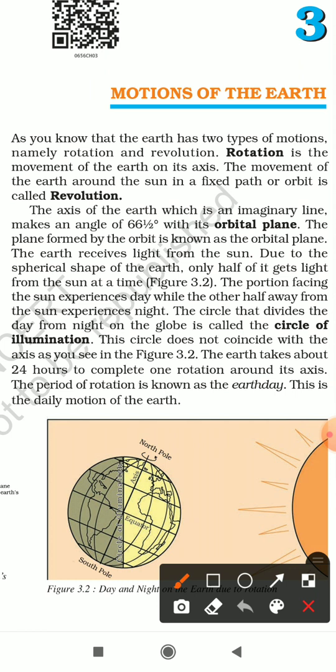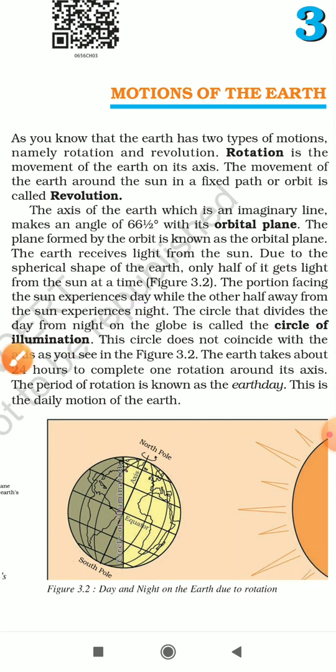The portion facing the sun experiences daytime, or there is light in this portion, while the other half, which is away from the sun, experiences night or is completely dark. Now, the circle that divides the day from the night on the globe is called the circle of illumination. Please remember, the circle of illumination is the circle that divides day from the night on the globe.